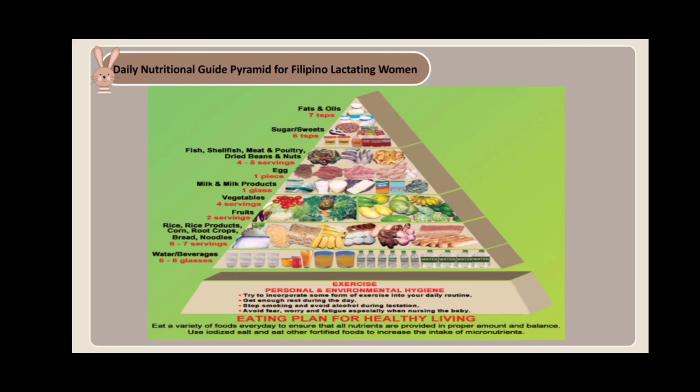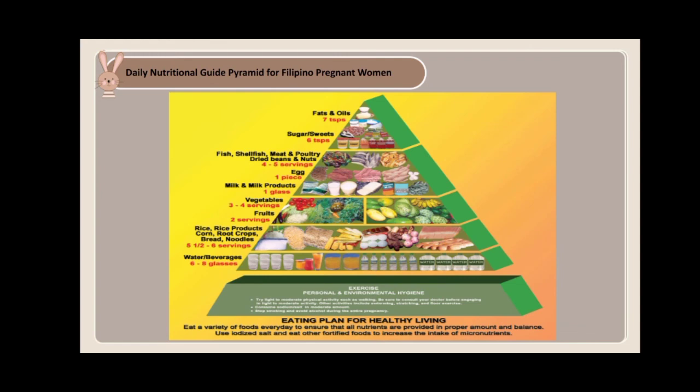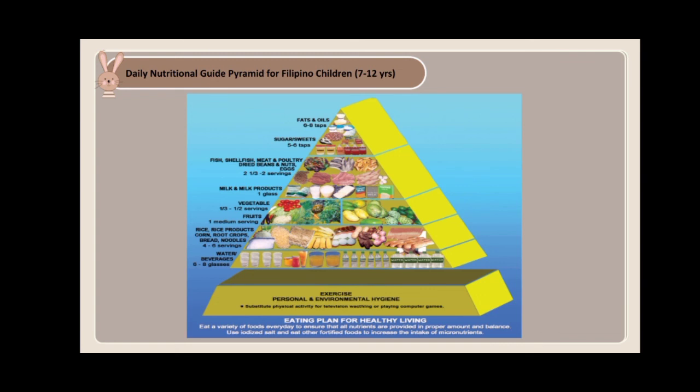This is the daily nutritional guide pyramid for Filipino lactating women. Just take a look for a minute. And this is the daily nutritional guide pyramid for Filipino pregnant women. And this is the daily nutritional guide pyramid for Filipino children age 7 to 12 years old.